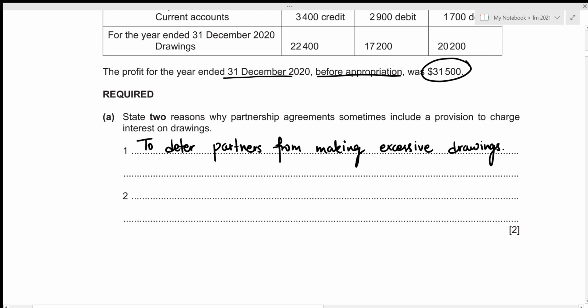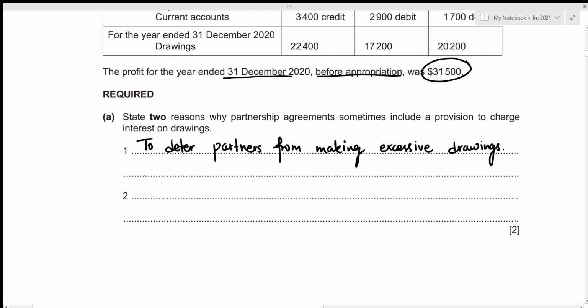And then the second reason would be to reward partners who withdraw the least, because the partner having the least amount of drawings would also have to pay the least amount of interest on drawings, right? So that acts as a reward to those partners who take very minimum drawings from the partnership account.